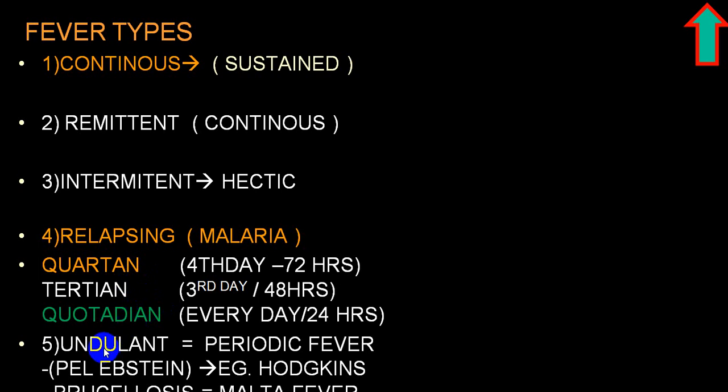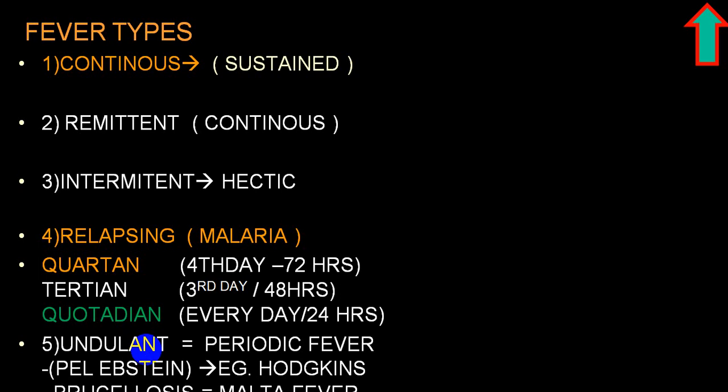There is another term which is very commonly utilized, undulant fever, or it is called periodic fever, or a specific term utilized, Pel-Ebstein type of fever. The person develops, almost like a remittent variety of continuous fever, which remains for a few days, say 7 to 10 days.